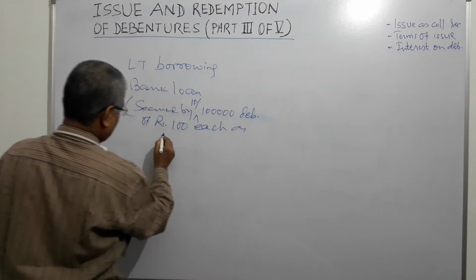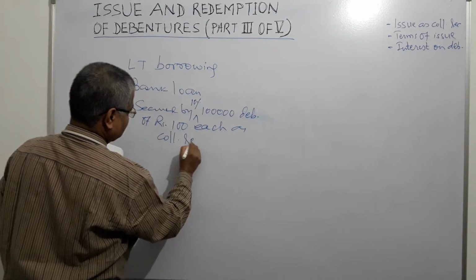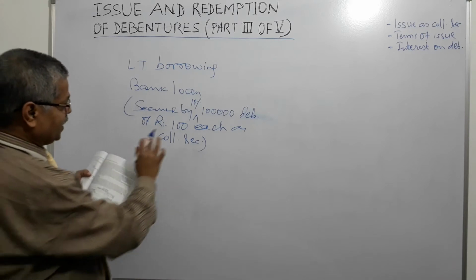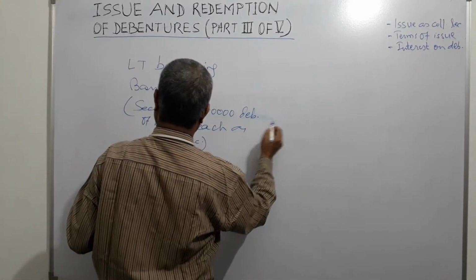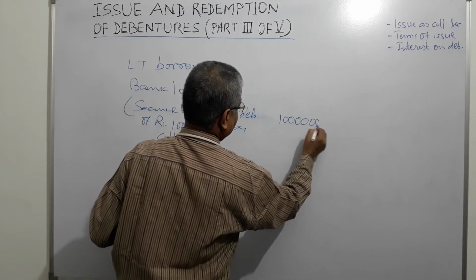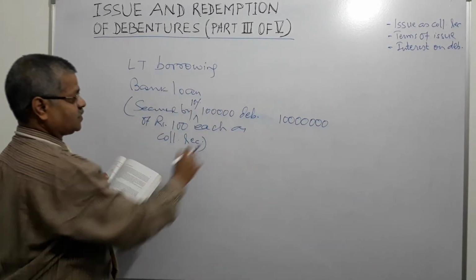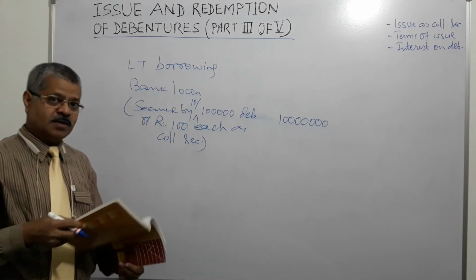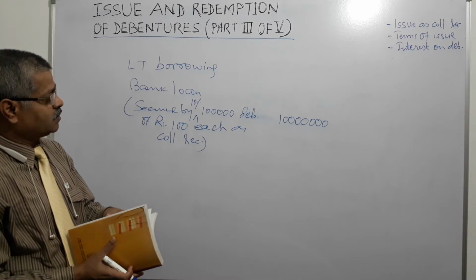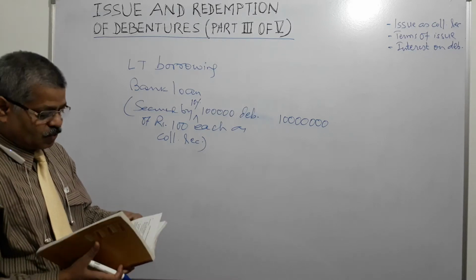That's all. Only this will be mentioned, right? And here naturally we get 1 crore against collateral security. So this is the first method of dealing with it.